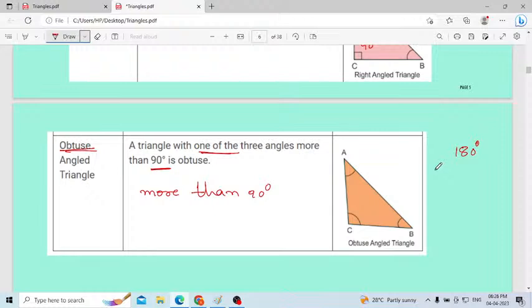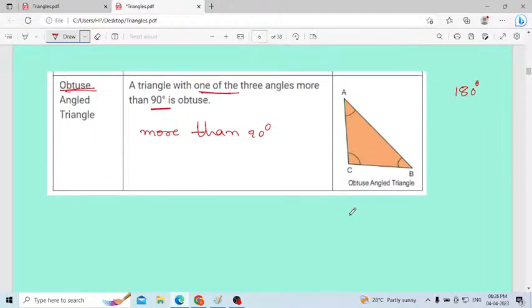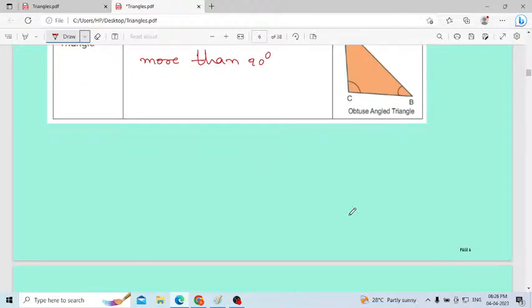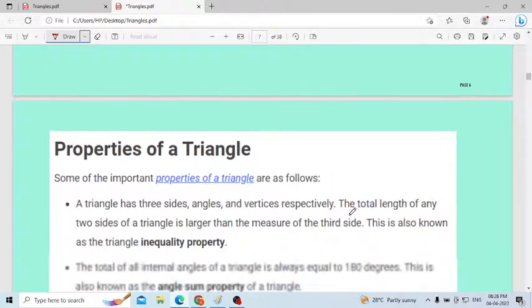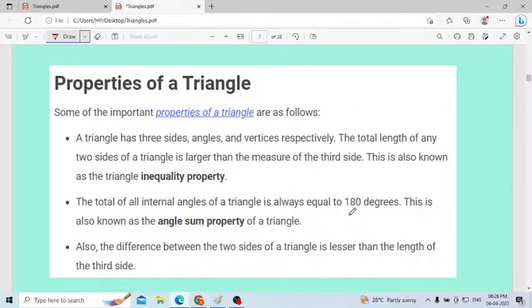That is the rule. But when we are talking about the obtuse angle triangle, only one angle should be more than 90 degrees. That is the difference between acute and obtuse. Make a note of that one.